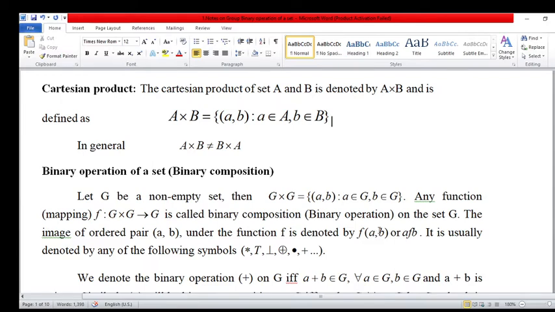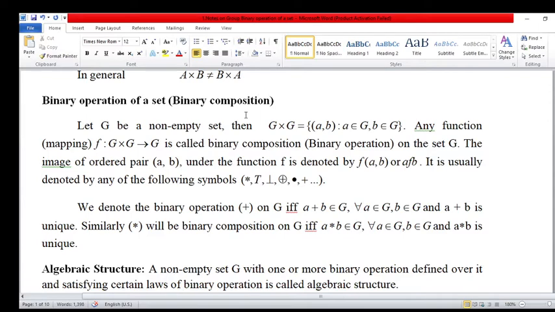So here we generally use f(a, b), the image of (a, b) is equal to f(a, b). It is usually denoted by any of the following symbols: star, capital T, perpendicular, direct sum, dot, plus, and so on.